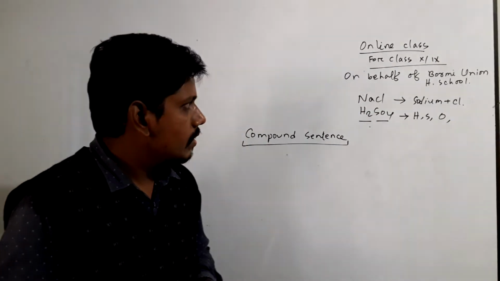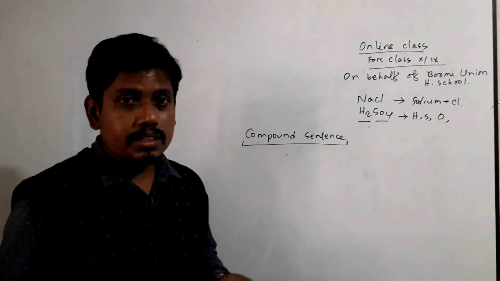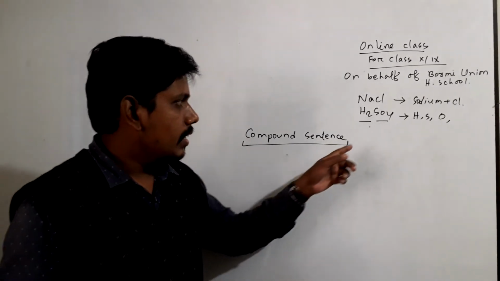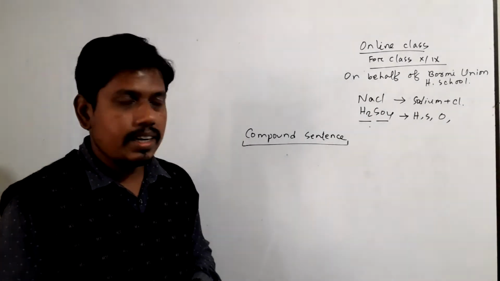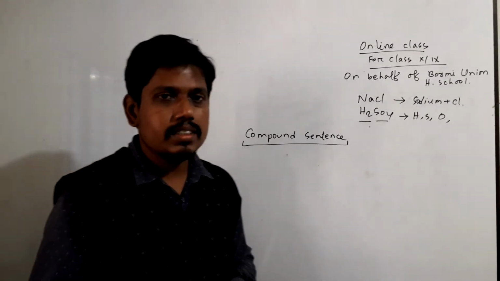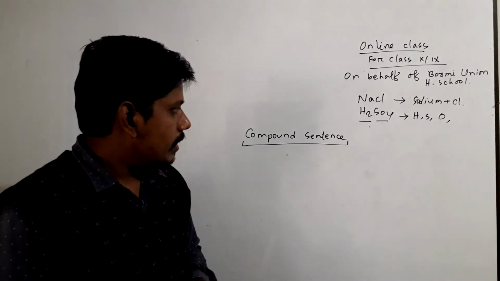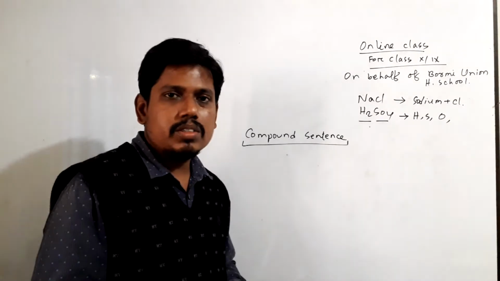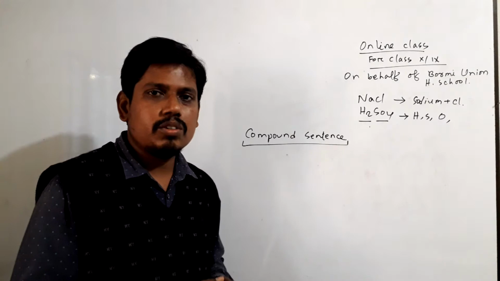For example, sodium chloride is a compound substance because if we analyze it, we find sodium and chlorine. And H2SO4, that is sulfuric acid, if we analyze and synthesize this acid, then we find hydrogen, sulfur and oxygen. And in case of a compound sentence, if you analyze and synthesize the sentence, then what do you find?